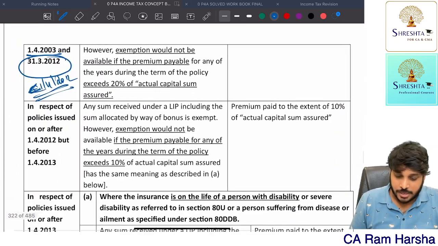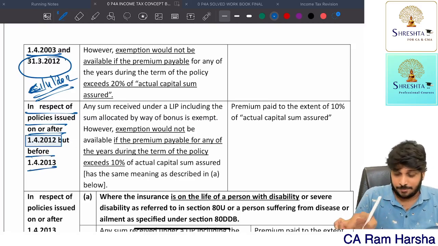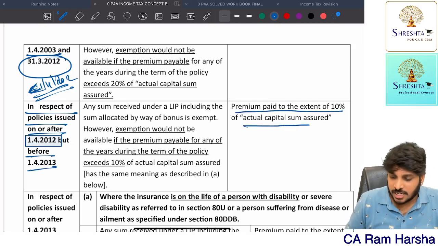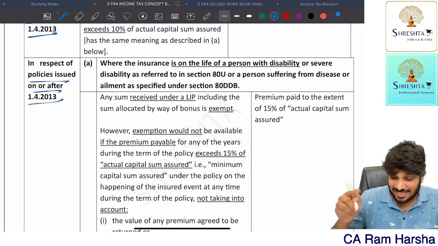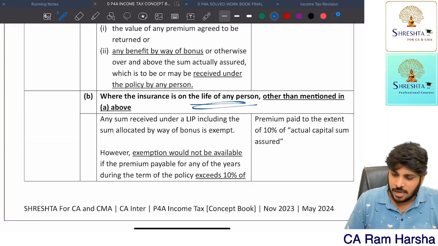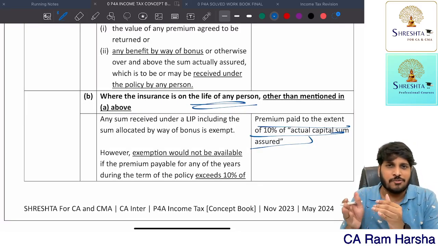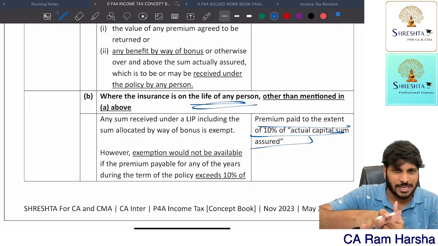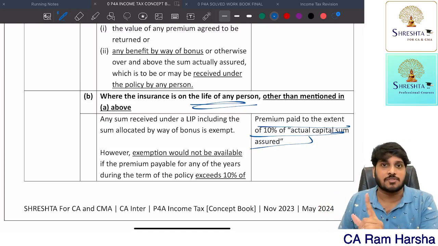Now further, suppose the policy is issued on or after 1/4/2012, but before 2013, premium paid to the extent of 10%. Suppose the policy is issued on or after 2013, for a normal person, premium paid 10%. That's what I told. Whether the policy is issued before 2013 or after 2013 doesn't matter. If you're a normal person, with no disability, it is 10% of sum assured.